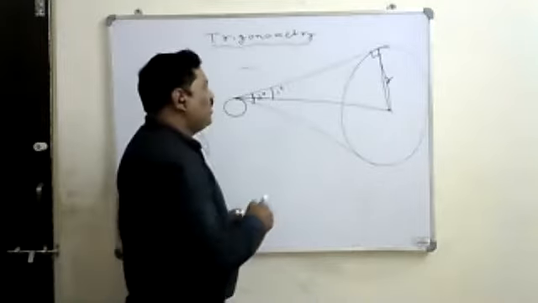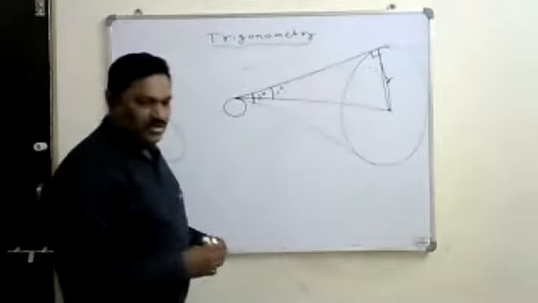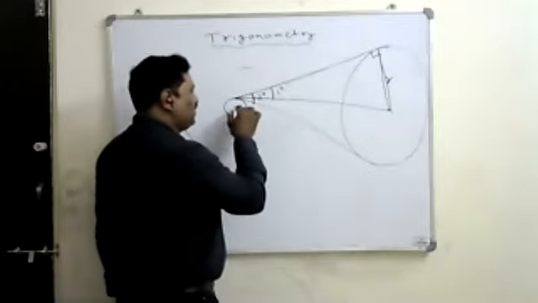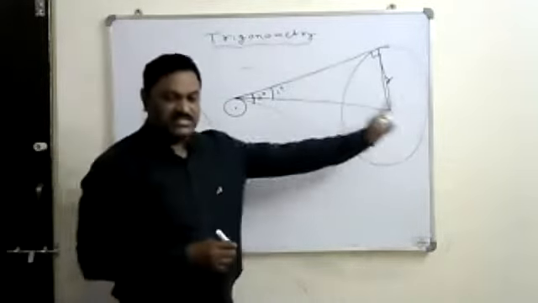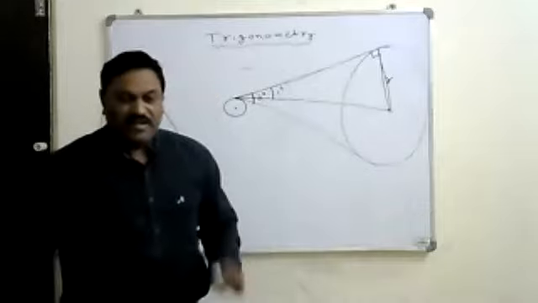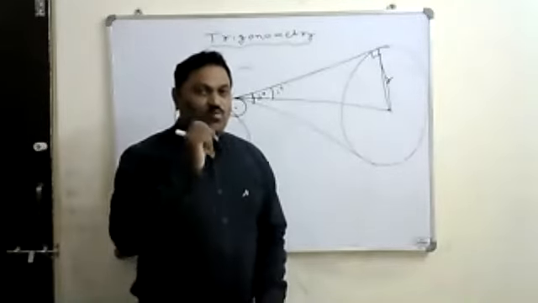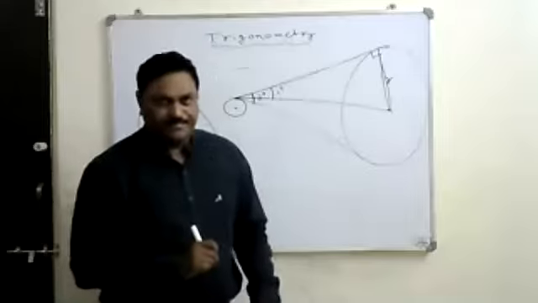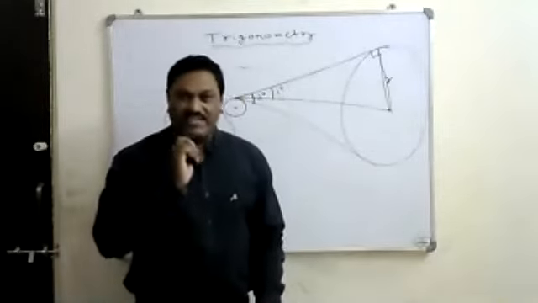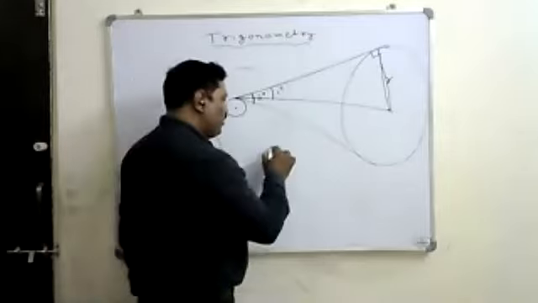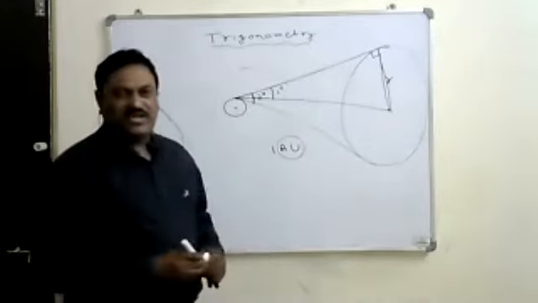At the same time, they also found the distance from the earth to the sun. The distance from the earth to the sun means generally from the center of the earth to the center of the sun. We will consider that as the distance from the sun to the earth, and we will call it 1 astronomical unit. We will call it an AU.